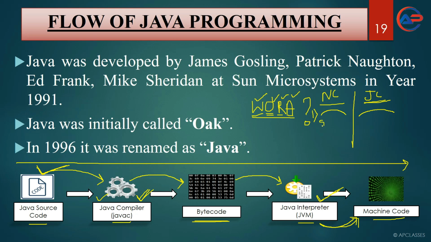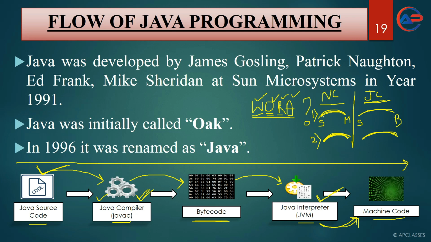So here source code is converted to machine code, and here source code is converted to bytecode. This is the major difference between a compiler and a Java compiler. Next thing you can write: because of the normal compiler, the program is dependent on a machine. But because of the Java compiler, source code is converted to bytecode, which is independent of machine.